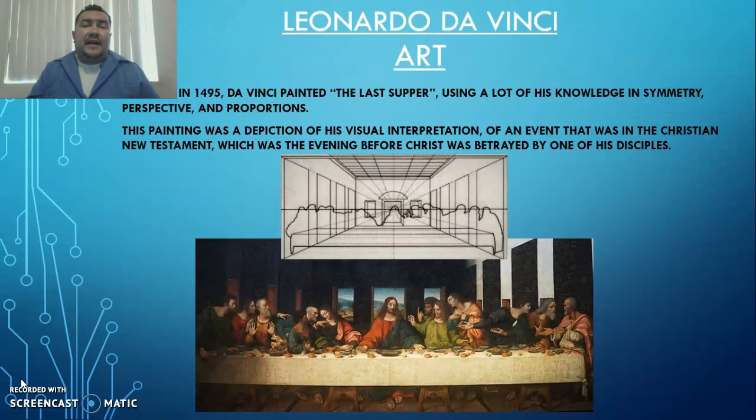In 1495, Da Vinci painted the Last Supper. He used a lot of his knowledge in symmetry, perspective, and proportions. This painting was a depiction of his visual interpretation of an event that was in the Christian New Testament, which was the evening before Christ was betrayed by one of his disciples.